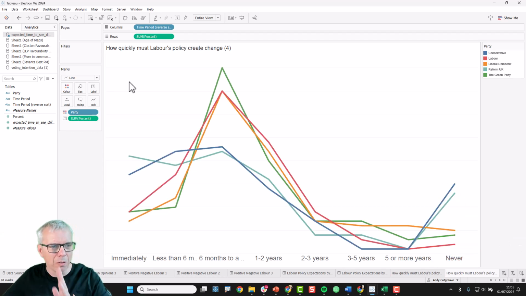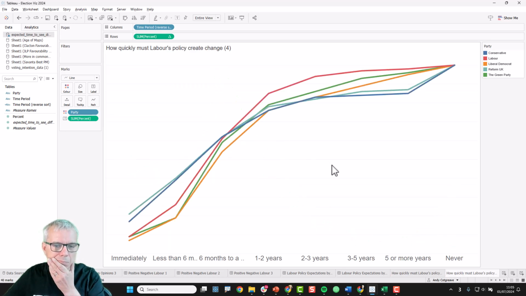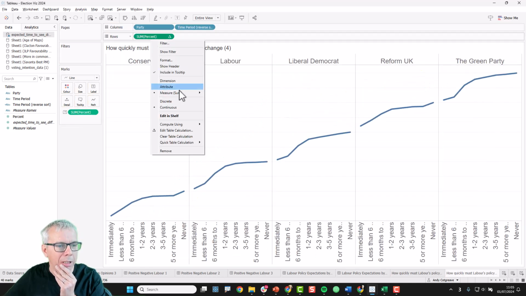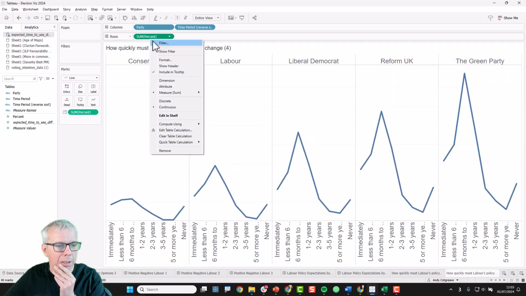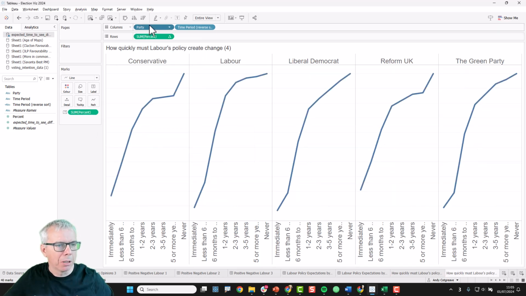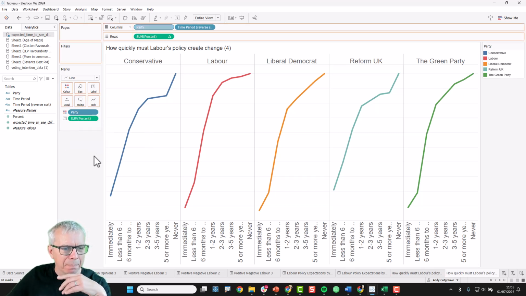Now, what about some sort of Pareto chart? We could make this a running total. And how does that look? If we break it down by party and compute using time period, let's put party back on the colour shelf as well. We're not really seeing much insight here.